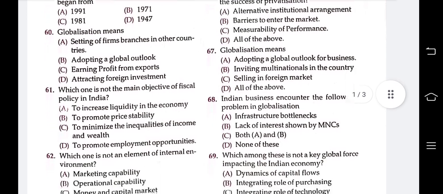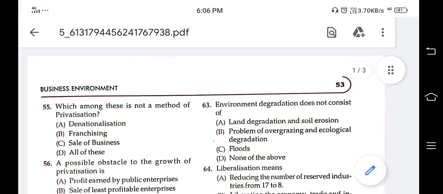Next question 61. Which one is not the main objective of fiscal policy in India? The options are to increase liquidity in the economy, to promote price stability, to minimize the inequality of income and wealth, to promote employment opportunities. Which is the answer? Answer is A.